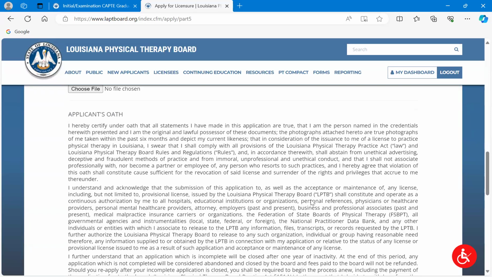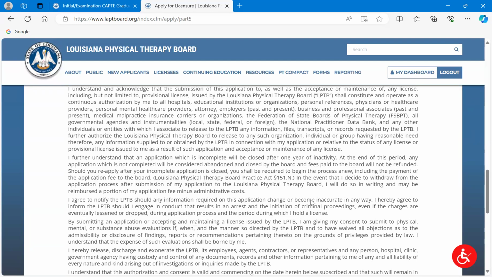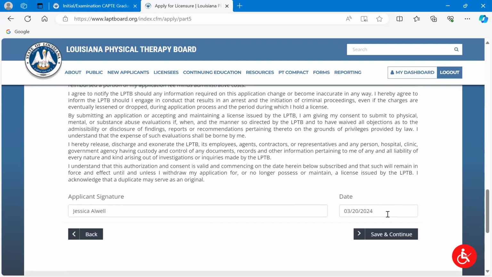This is your normal legal jargon statements letting us know that everything you provided is truthful and you're being honest to the best of your knowledge, etc. I'm not going to read all this to you. Please feel free to read this yourself as you go forward. And then you're going to get ready to electronically sign. When you electronically sign, please use your legal name. Please don't put your nickname. Please don't put your initials, that sort of thing. Your first and last name are sufficient.